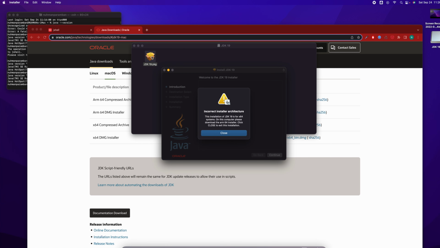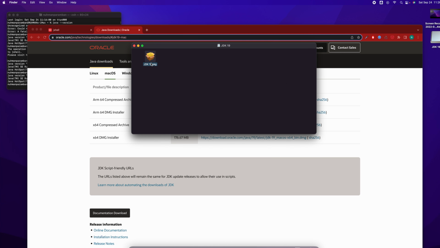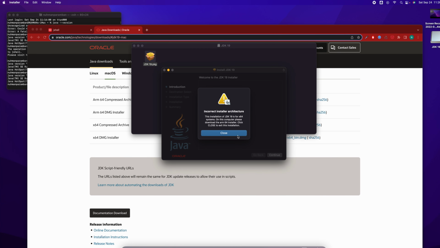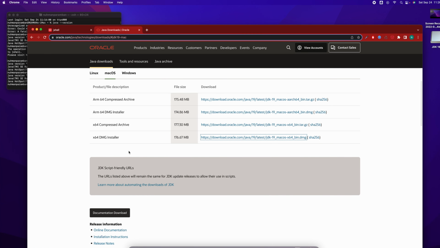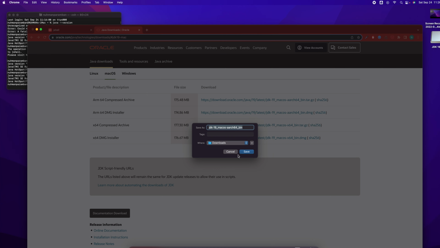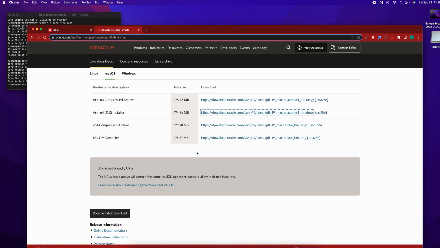I'm clicking on this installer. Okay, I have some issues here. The 64 ARM compressed archive, so probably this one. I don't know what ARM is.